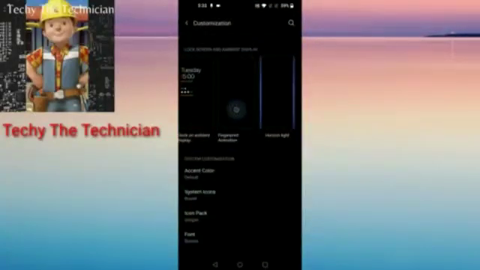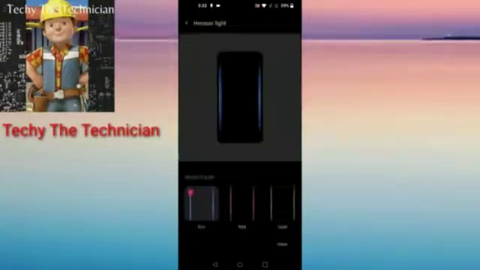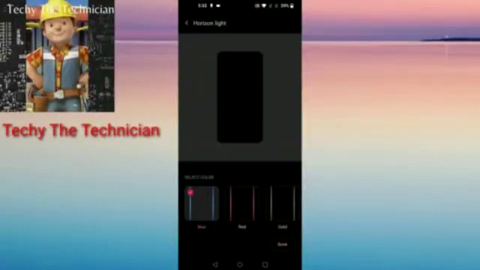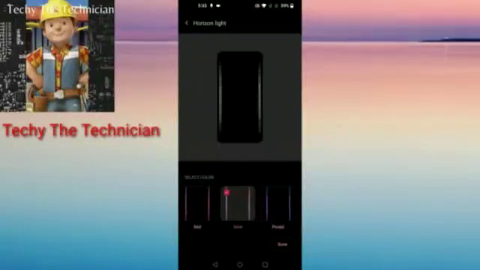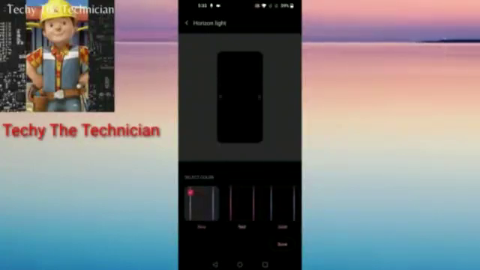Now you can see horizontal light. This is there basically for notifications. If I get a notification, I'll see these colors in the sides of my OnePlus. So there are 4 options in this also: blue, red, gold and purple. I'll personally prefer blue, so yeah.